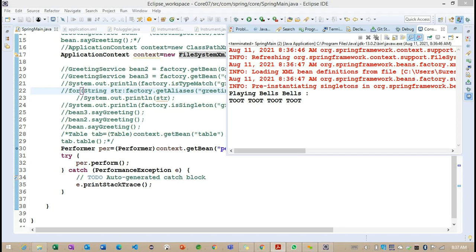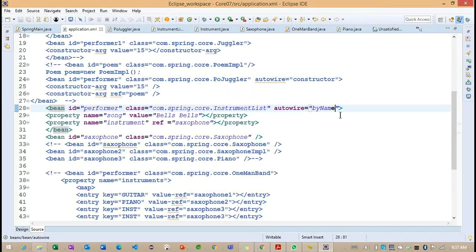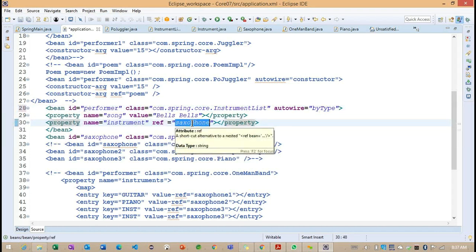Now sometimes what happens here, if I'm not providing a reference with the help of this particular by type, instead of this particular reference, what I will write here is simply null. I'm not providing any reference here, so I'm going to make it null. So what will happen here?